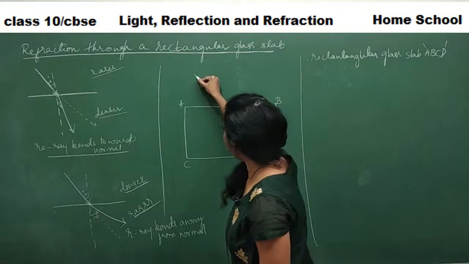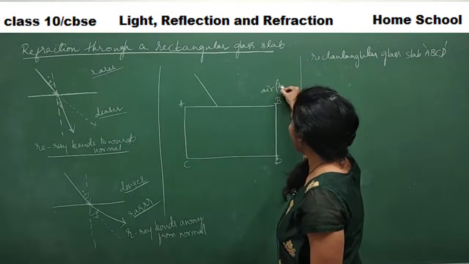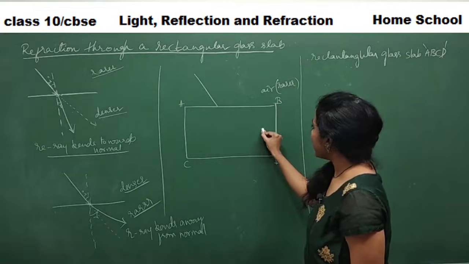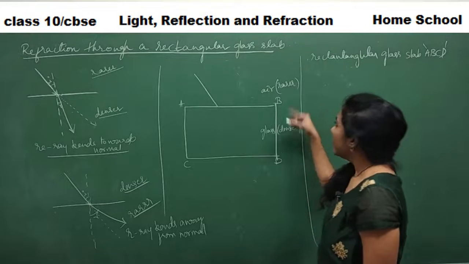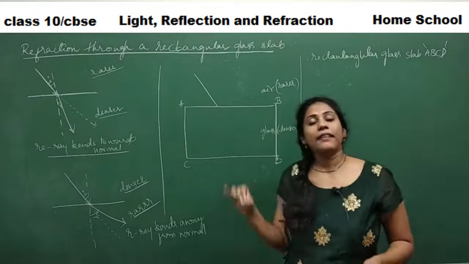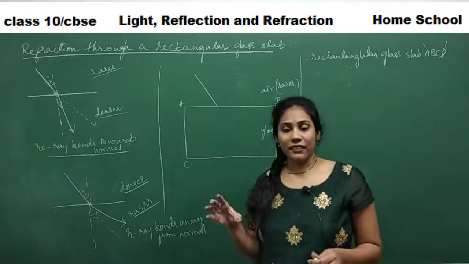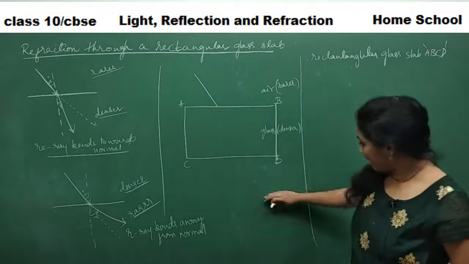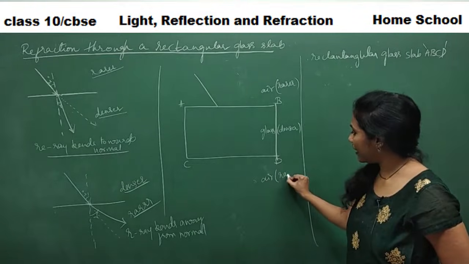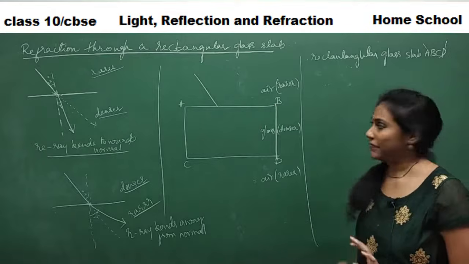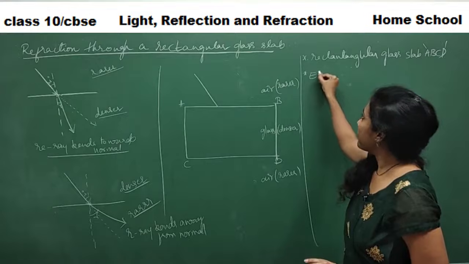And an incident ray I will take. Here the medium is air. Air is always a rarer medium. And this is a medium, glass. Glass is always a denser medium. Rarer medium in the sense light travels very fast. In a denser medium, the speed of light is slow. And again below the slab, this area is also air, again a rarer medium you have here.